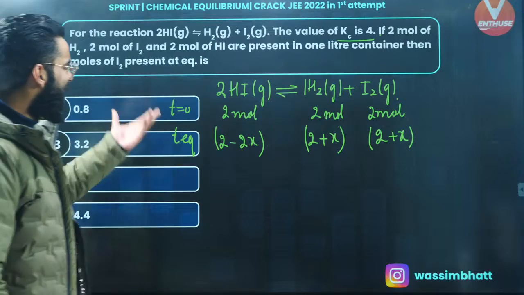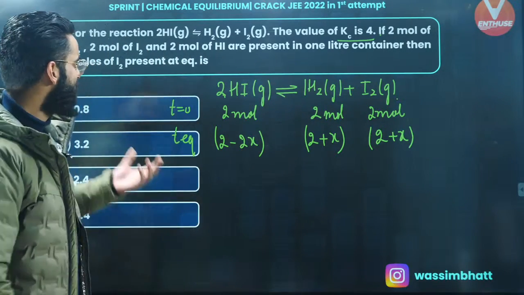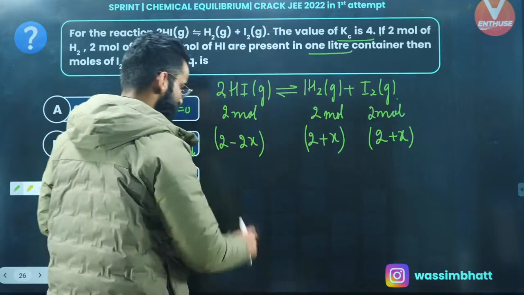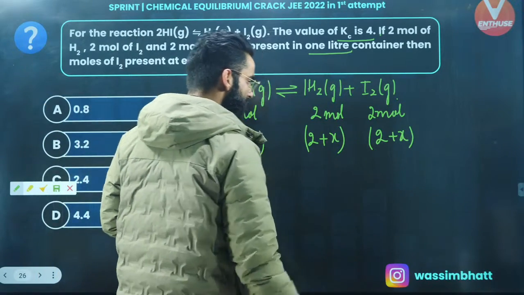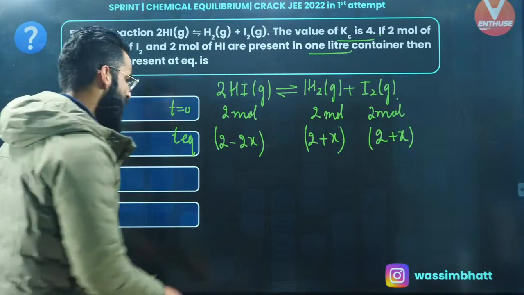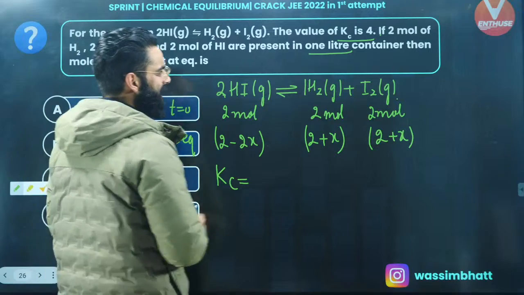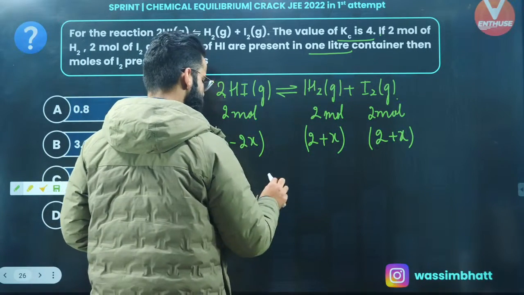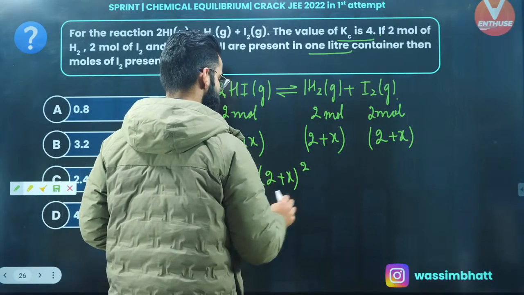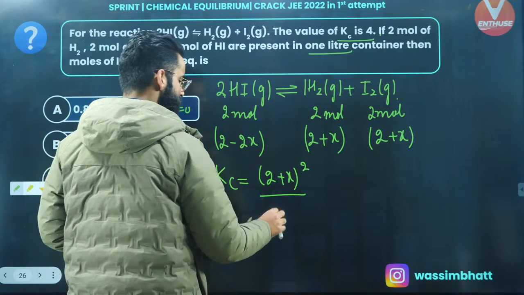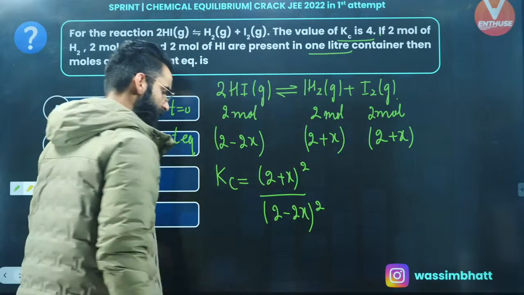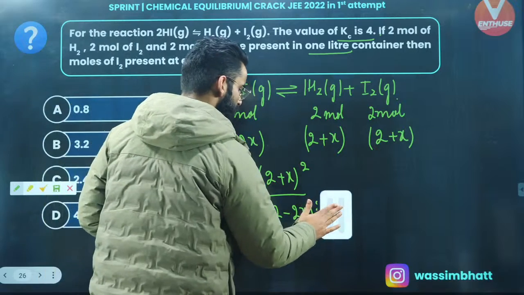So people, these are the number of moles of your reactants and products in the container at equilibrium. Well, the volume of the system is given to us as 1 liter. If I divide each term by 1, I will be getting the concentration of each reactant and product at equilibrium. Yes. So I'll be using the expression to calculate Kc. Kc expression is simply going to be concentration of H2 at equilibrium, which is 2 plus x, multiplied by concentration of I2 at equilibrium, which is again 2 plus x, so it becomes (2 plus x) squared. This is divided by 2 minus 2x raised to the power of the stoichiometric coefficient, that's 2. Perfect. So just take this square common.